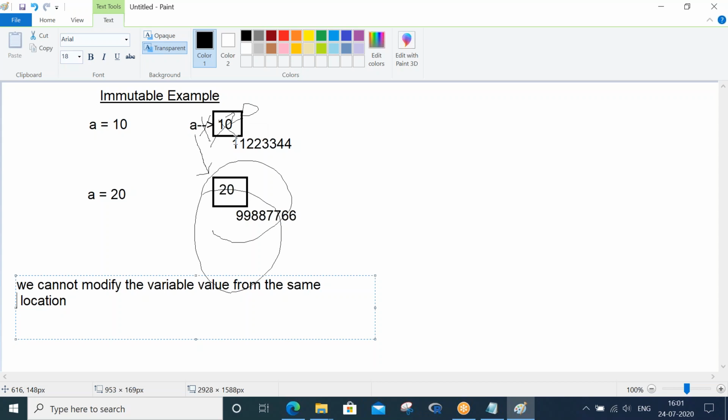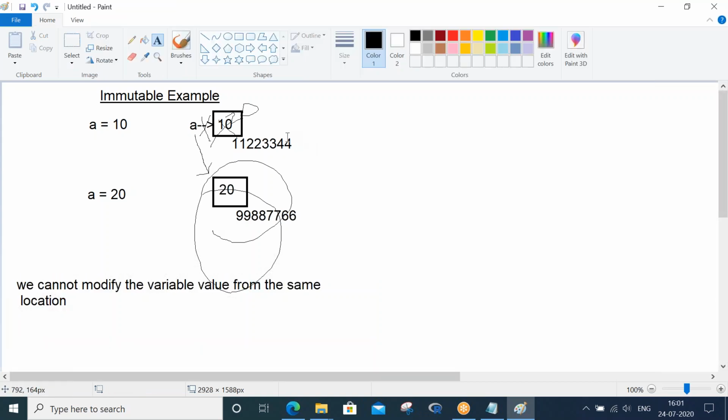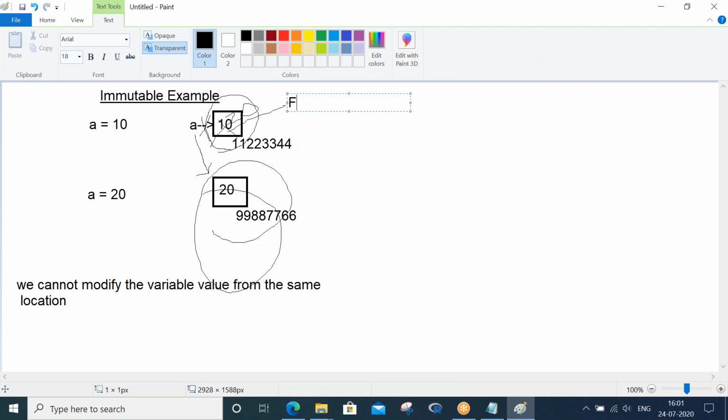Here is one more question. When you modified a equals 20, a started pointing to the second memory location. Then what happened to the first memory location? a stopped pointing to it, so what happens to it? It will be flushed, cleaned, or deleted, anything is fine, by the garbage collector.